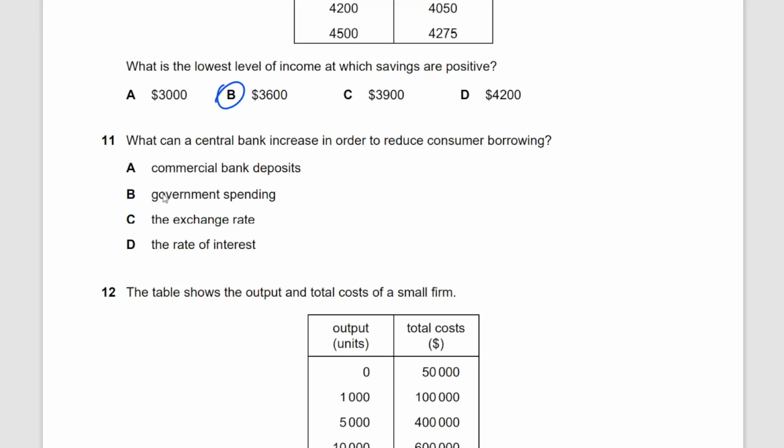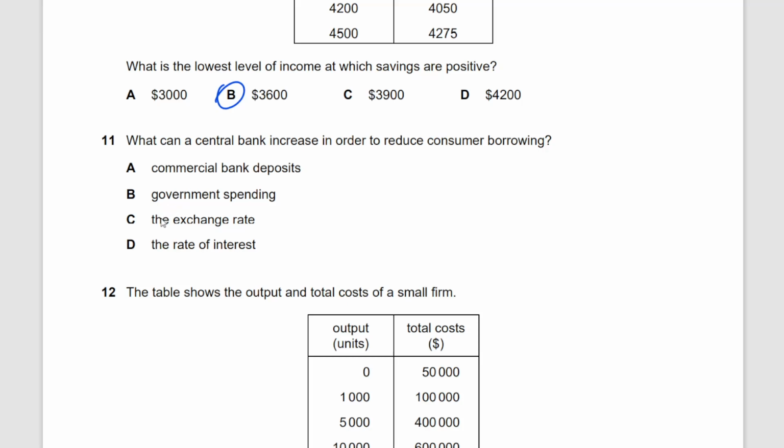They're going to increase government spending. Is that what they're going to do? The central bank does not actually take a decision on government spending, right? And government spending more or less does not affect in any way whatsoever how much the consumer is going to borrow.